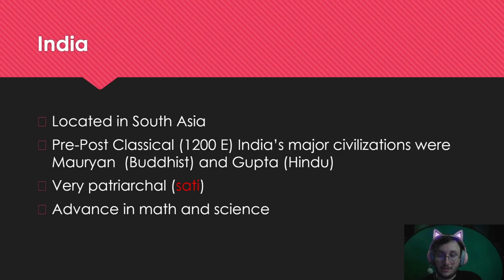Sati is when the woman is supposed to jump in the fire during her husband's funeral and kill herself to avoid being a burden on her children. This practice is very much reflective of the patriarchal nature of Hinduism, and I want to touch on that this practice is still practiced today and was only banned about 10, 15 years ago. Right? The Indian civilizations were very, very advanced in math and science. They developed the concept of zero and a number system, and those number systems eventually spread to Western nations.